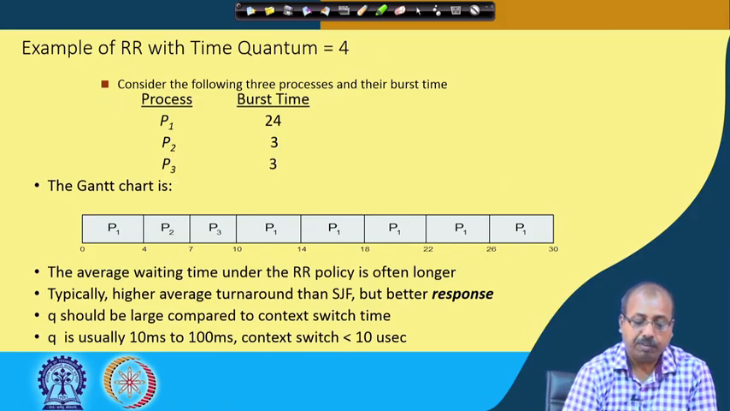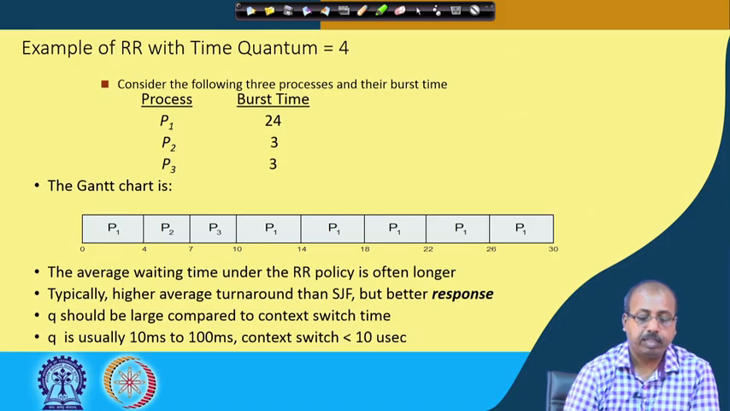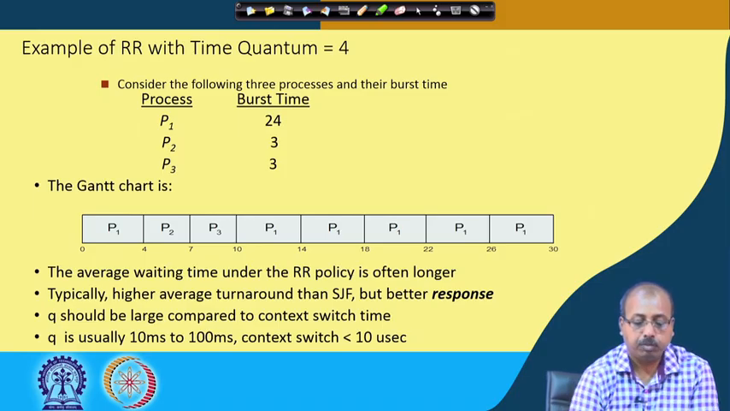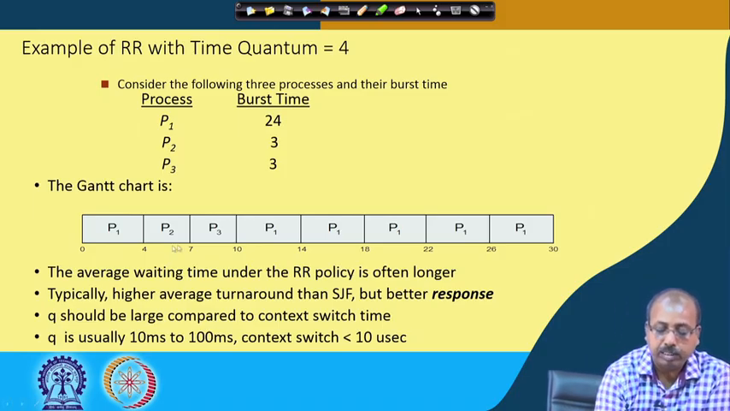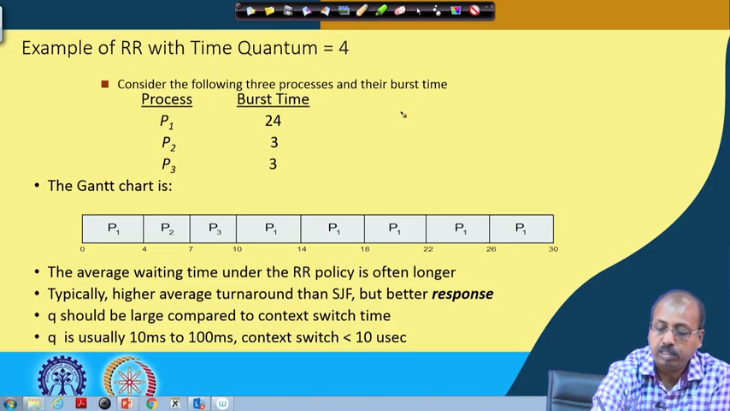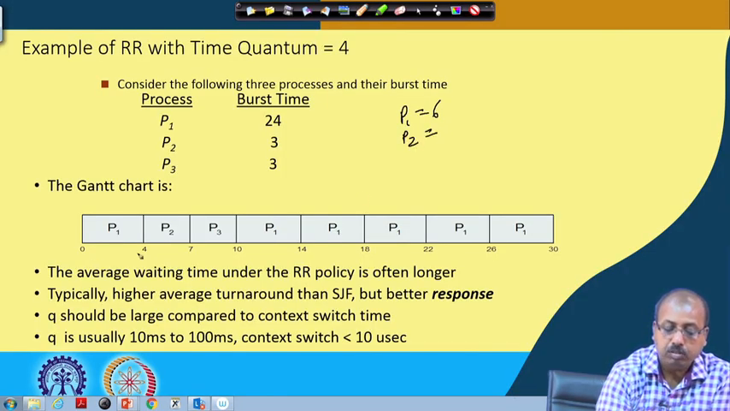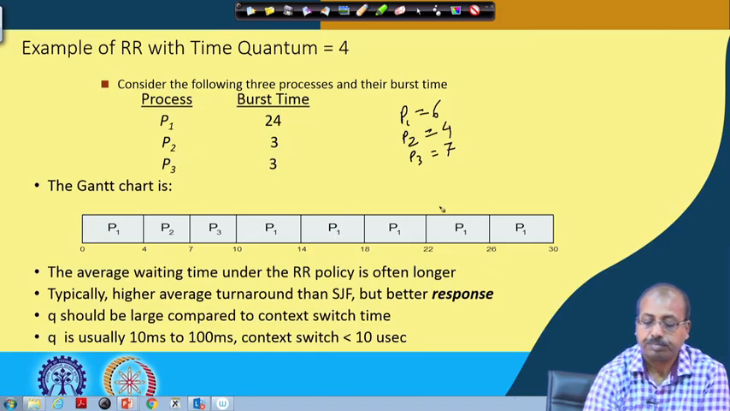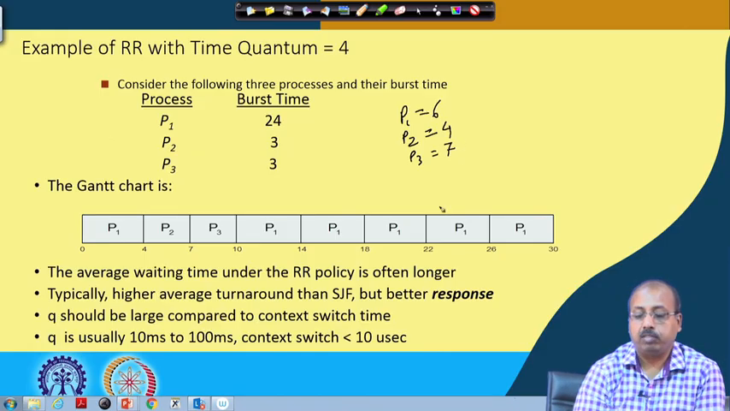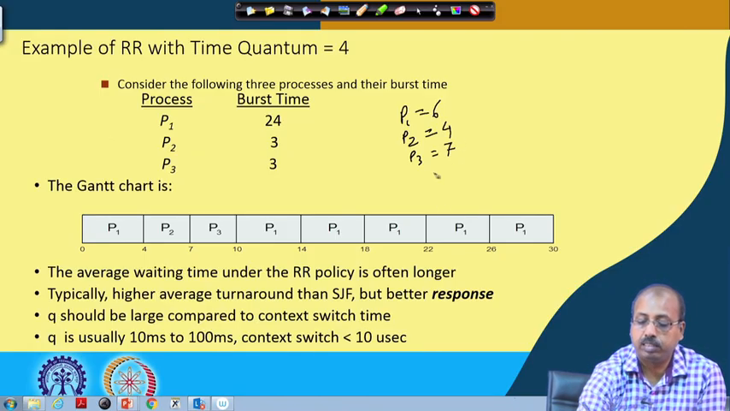So, what is the average waiting time? For P1, the total waiting time is the time it waits in the ready queue, which is 3 plus 3, 6 time units. For P2 the waiting time is 4, and for P3 the waiting time is 7. That gives 10 plus 7, 17.